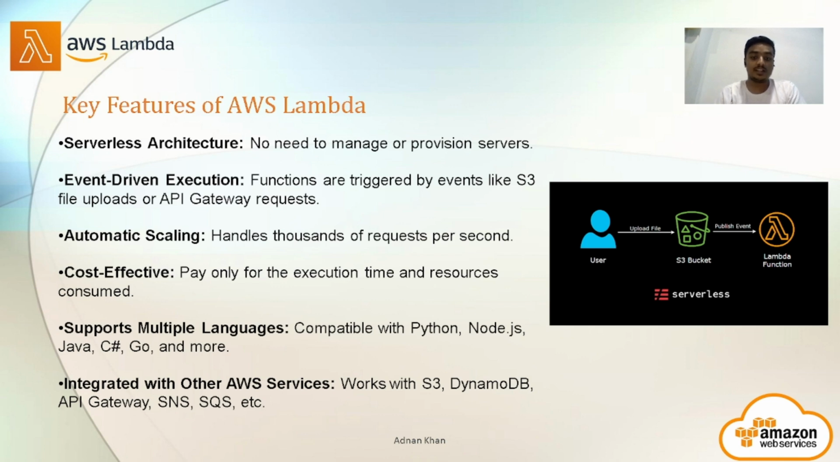Next, it is cost effective as we do not have to buy the whole infrastructure. We just have to write the code, execute it, and pay only for the requests we create. Next, it supports multiple languages like C Sharp, .NET, Go, Java, Python, Node.js, and many more languages. And it can also be integrated with other AWS services like S3, DynamoDB, API Gateway, SNS, SQS, etc.